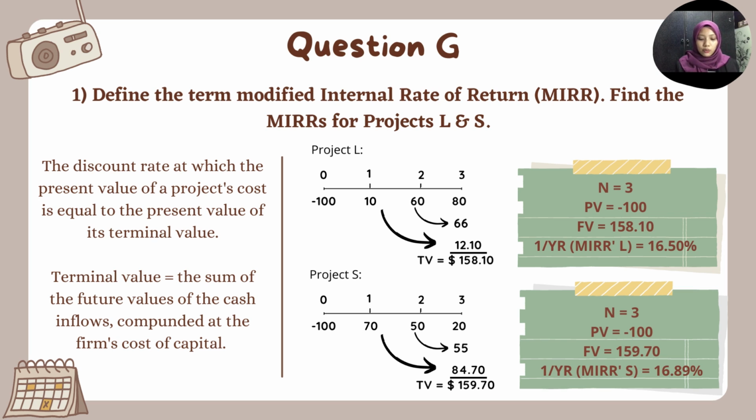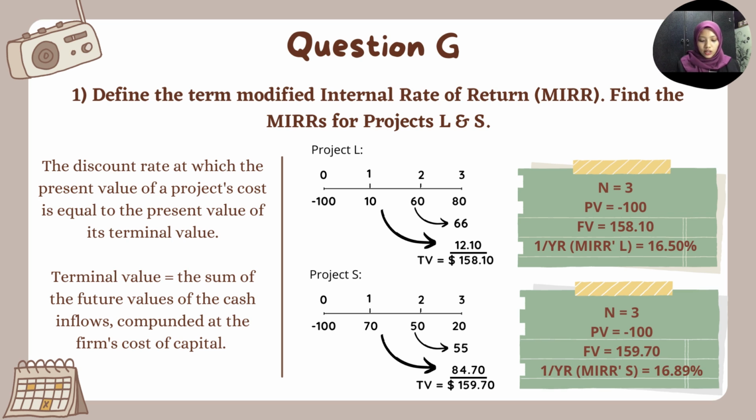Project L has one outflow, negative $100 at time 0. Because it occurs at time 0, it is not discounted. Next, we find the future value of each inflow compounded at the WACC. For project L, the first cash flow is $10. It's compounded at WACC 10% for 2 years, and it grows to $12.10.